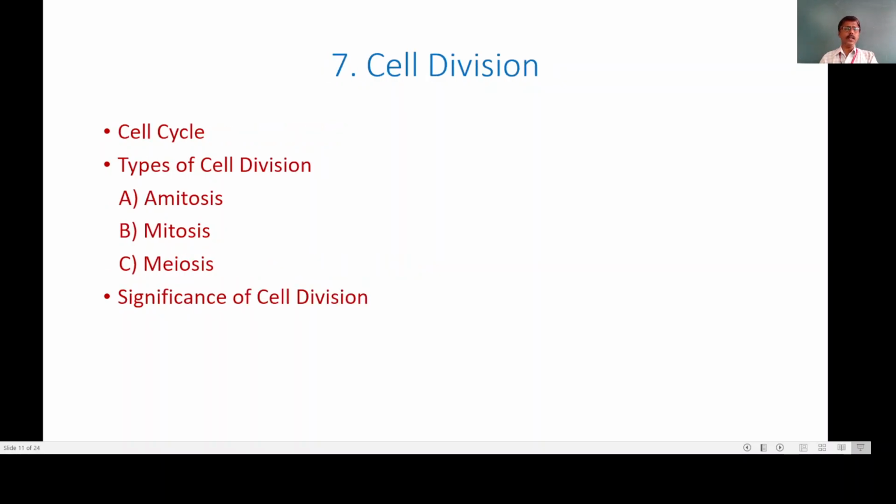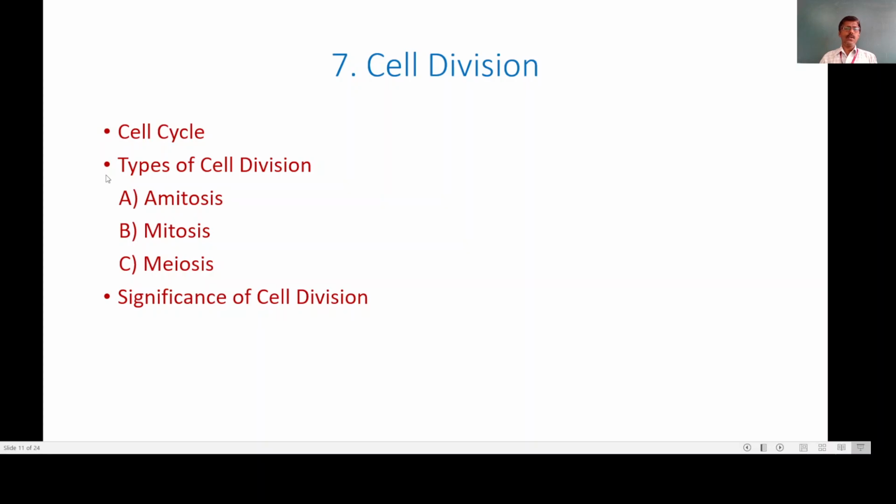Now moving towards the next topic, cell division. Now in previous topics, as I discussed earlier, we are going to study the cell structure, and now in this topic we are going to study cell division. Now cell division is the phenomenon which is responsible for growth and development of all living beings, and it is characterized by a very unique feature. It is called the cell cycle, and this cell cycle we are going to study in detail.